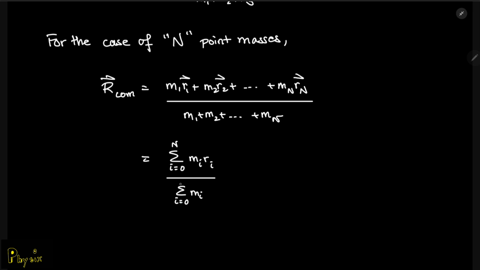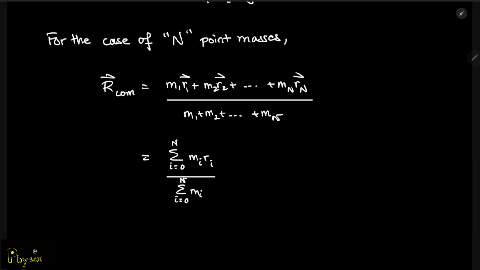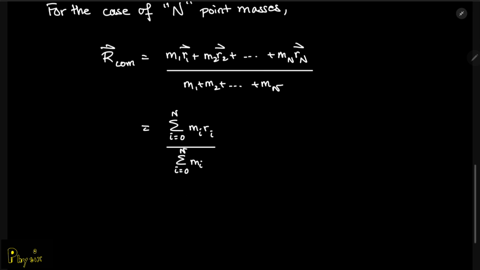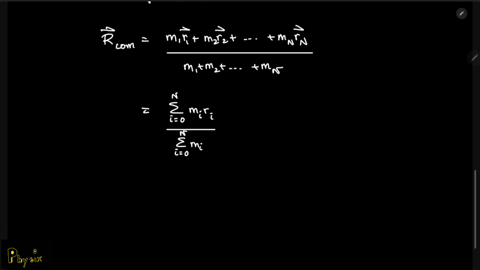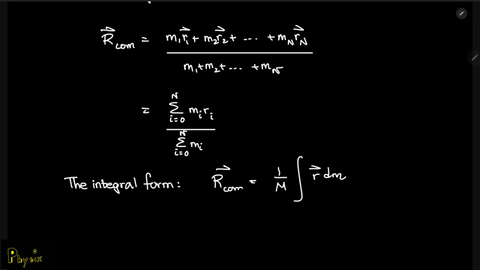All right. There's a popular integral form that we often use to describe the location of the center of mass for rigid solid objects. And the integral form has the following form, where when you're doing the integral, this vector r denotes the position vector of each of those point masses called dm, right?